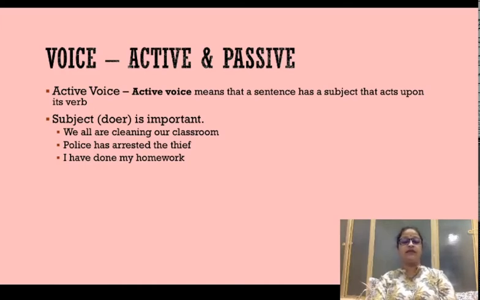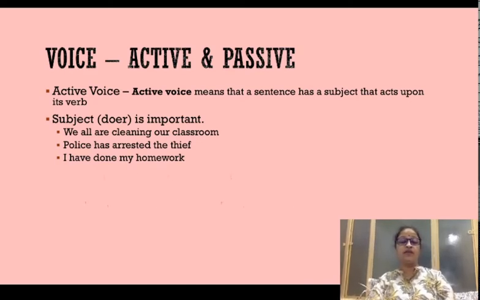In the third sentence, I have done my homework. I am doing something and that action is doing. I am doing what? I am doing my homework. So, homework is getting done by me, which is why homework is in the object place, and I am the doer of the action, hence I am in the subject place. So, this is how subject place and object place are identified in any given sentence, and when the subject or the doer of the action is important, the sentence is called active voice.